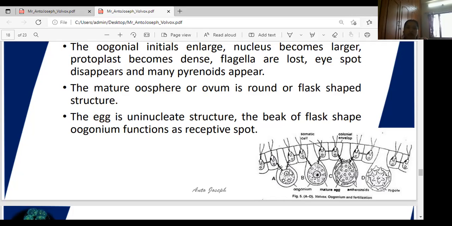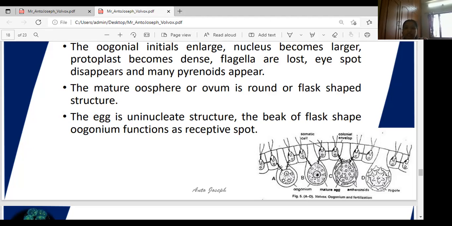The eye spot is also lost, and many pyrenoids are present. These are the mature oospore or ovum. See, this is a mature egg, a mature ovum, flask shaped. This one is a flask-shaped structure. This part is called the egg.